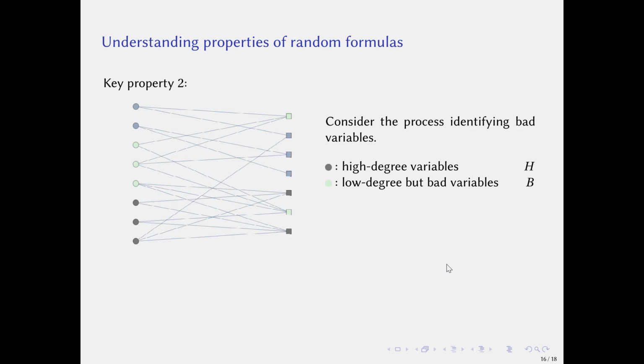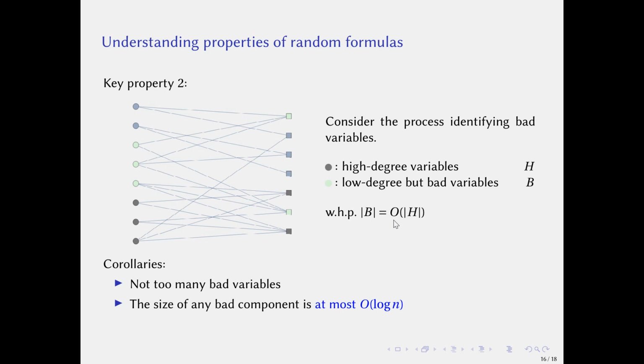Next, let's see the second key property. Consider the process that identifies bad variables. Suppose that gray circles are high degree variables and green circles are bad but low degree variables. We use H and B to denote them respectively. We can show that with high probability the size of B is upper bounded by a constant times the size of H.